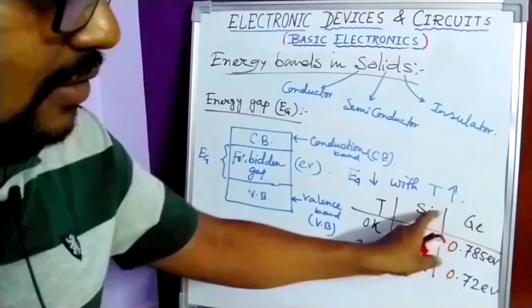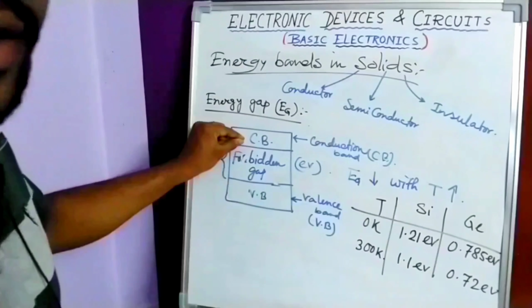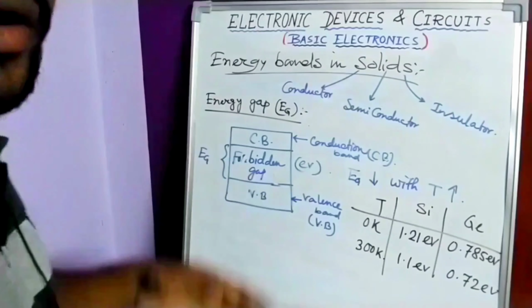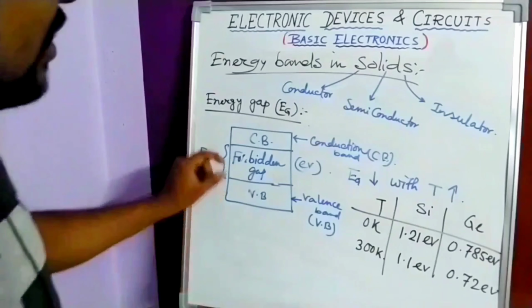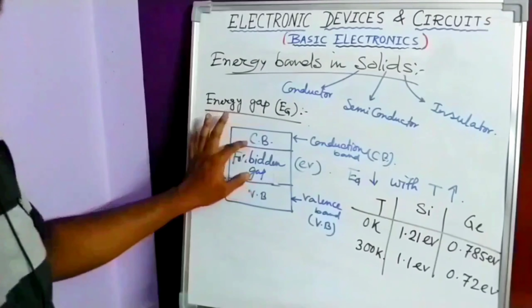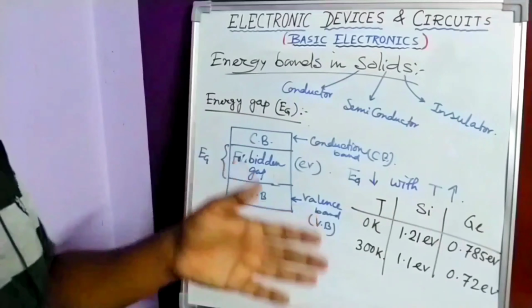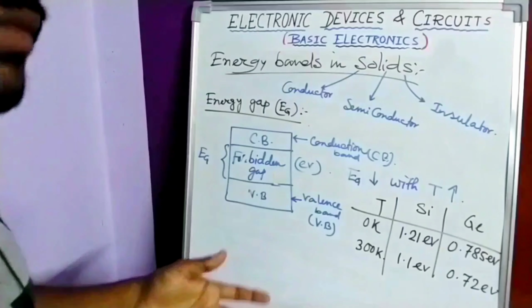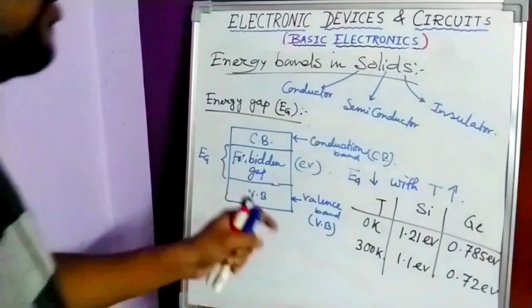Until an electron reaches the conduction band, it will not flow, or it will not contribute any current. So the electron has to reach the conduction band to flow some current, because whenever an electron reaches the conduction band, it becomes a free electron, right? When it becomes free, it is ready to conduct. So this is the main condition you have to understand.